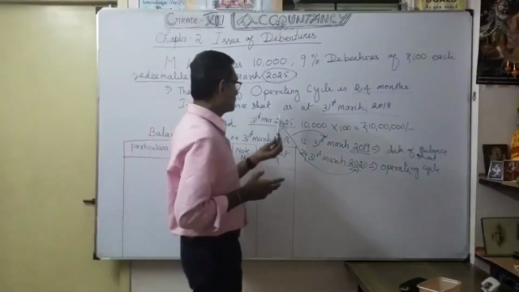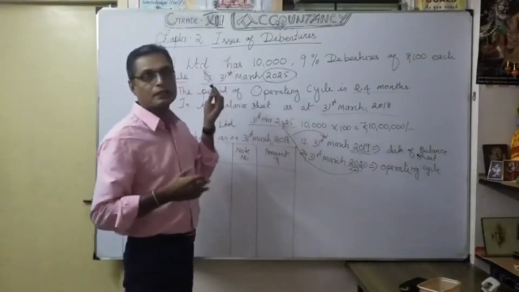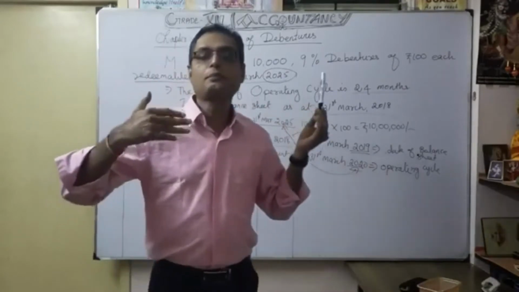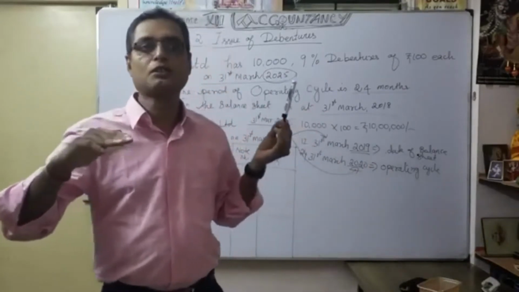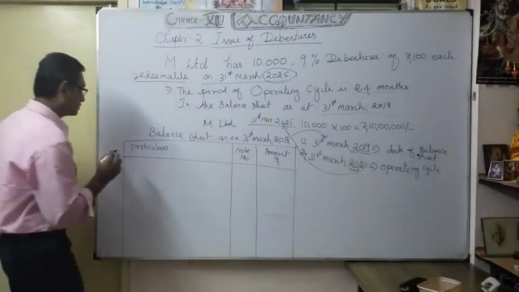Because only the 2025 redemption takes place here, we are not going to repay immediately. Understood? Not within the 12 months, only after the 12 months. That's how we are going to display it here as well.